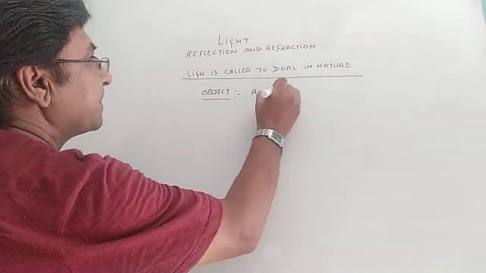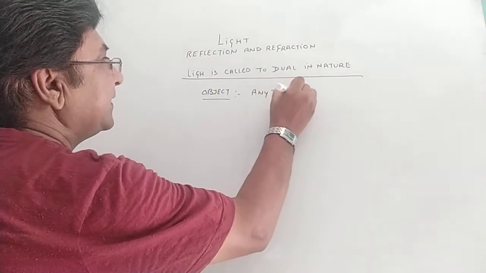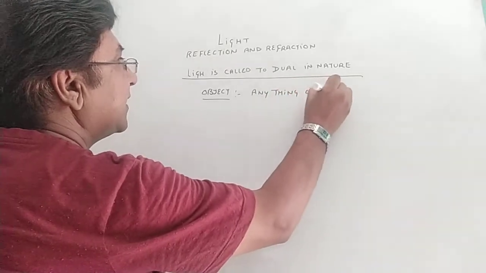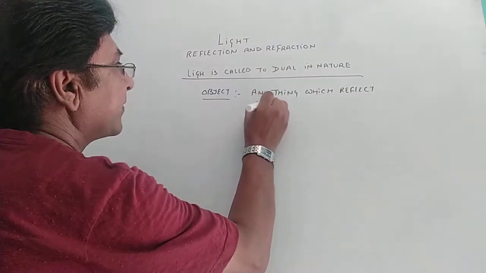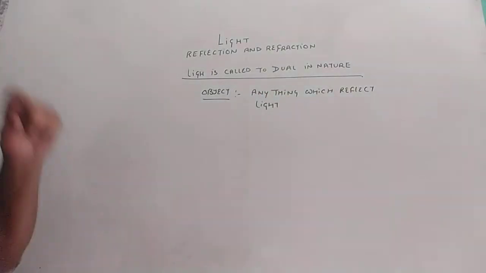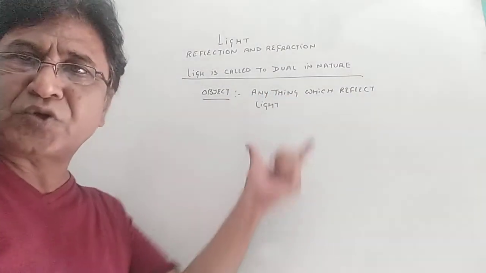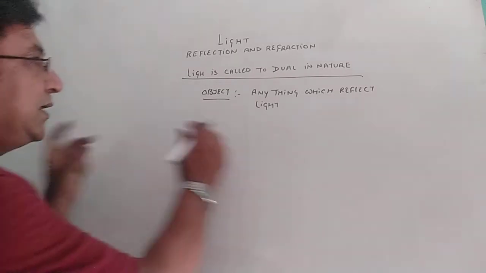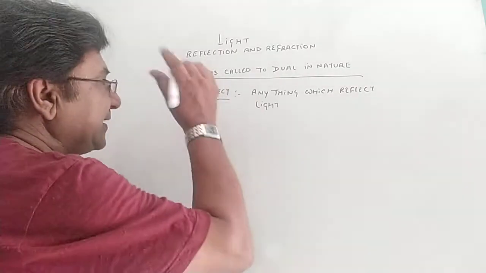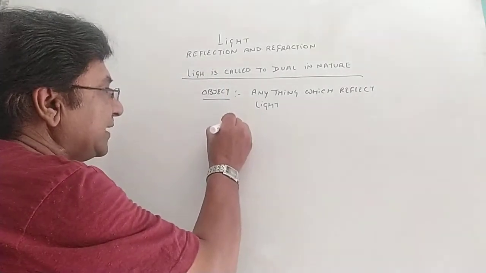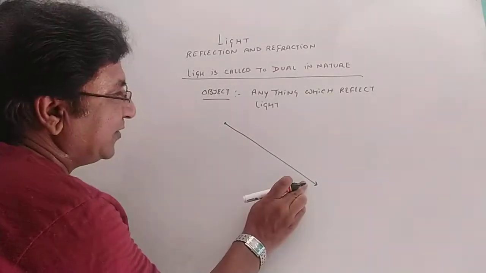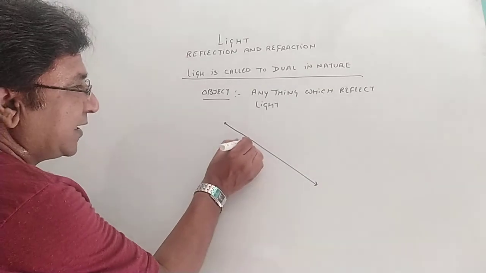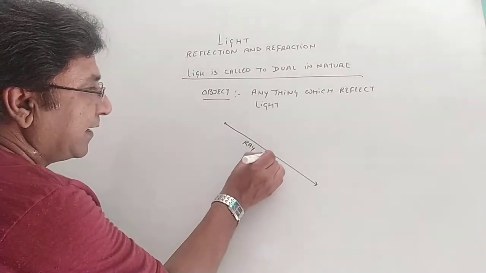Anything which reflects light is called an object. So how does the light move? Light can move from a small point object. When the light is coming from a point object, it is called a ray of light.